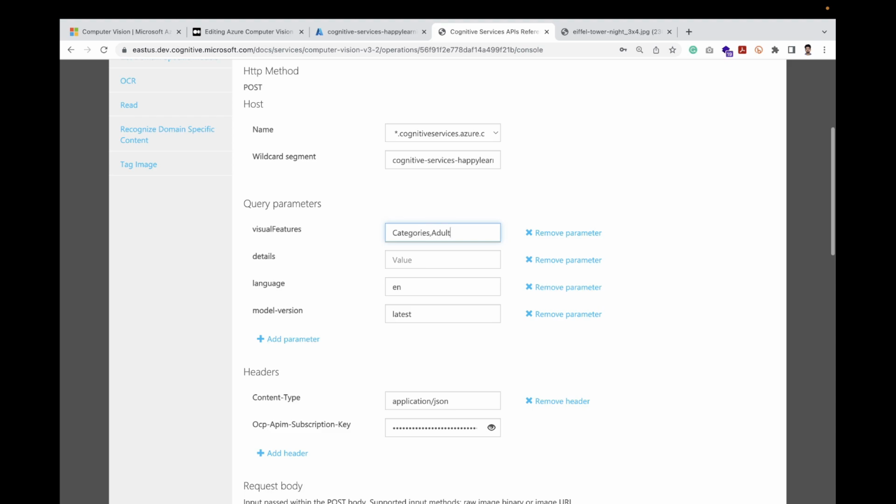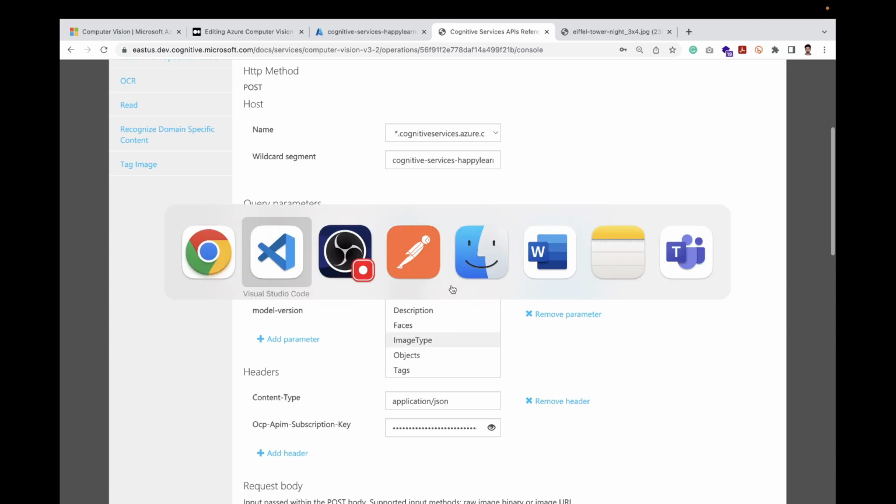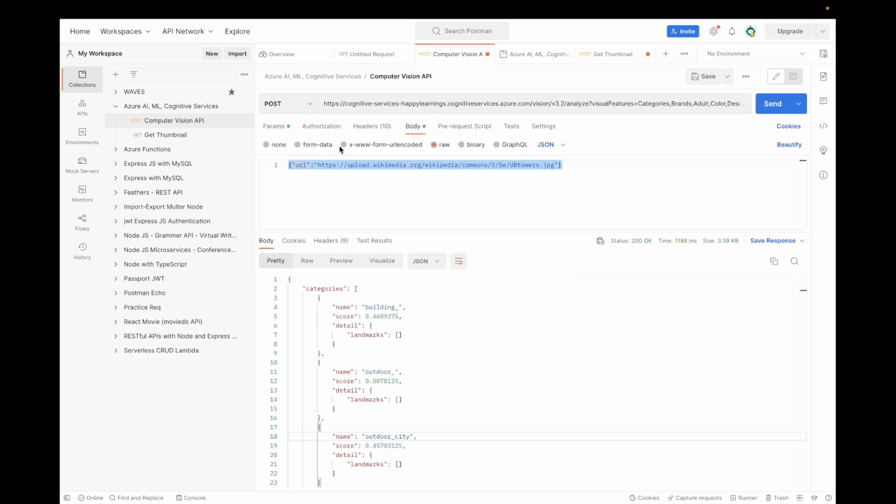By adult, we mean that the image we are providing to this computer vision service may have some adult content, so it can straight away say yes or no. It can also tell the faces and image type, those things it can say. I've already copied it over here to save time. So basically it will come like this only.